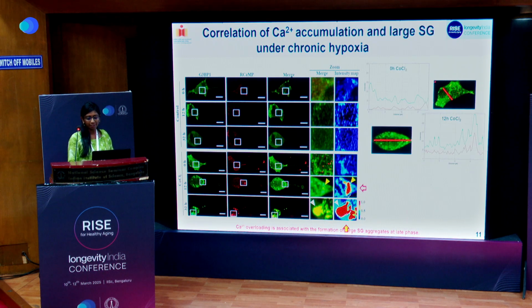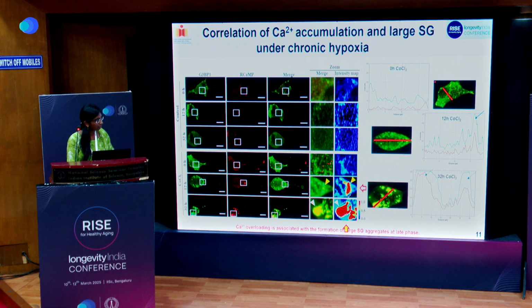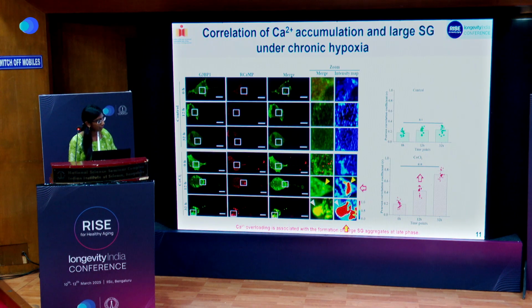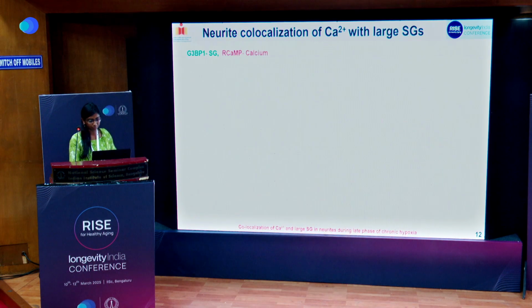At 12 hours, we can observe that there is some co-localization happening under hypoxic treatment, but at 32 hours, strong co-localization can be observed with the line profile plots, and we also did Pearson correlation coefficient studies, which say the same thing: under the hypoxic treatment condition, co-localization is happening at the 12-hour and 32-hour time points.